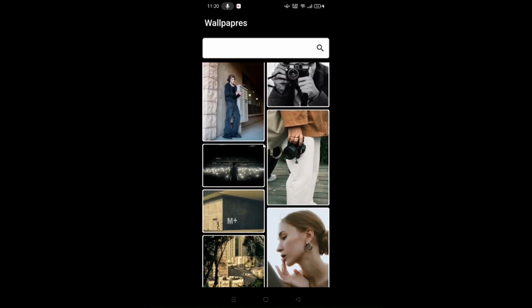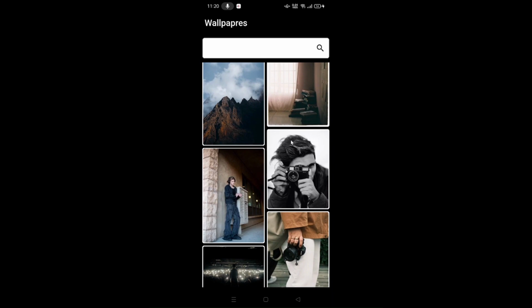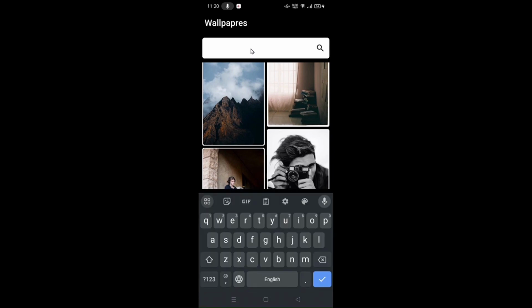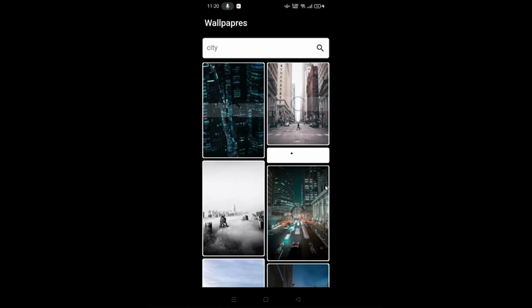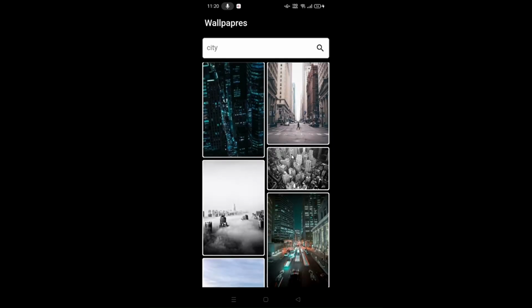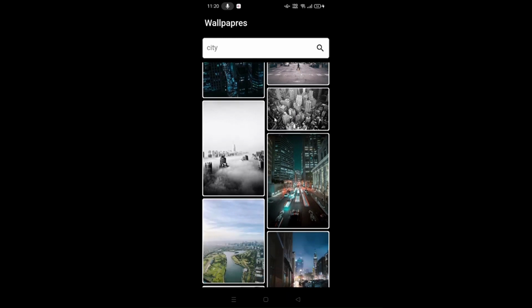This is our wallpaper app. Let's search something. It is currently accessing images from the Curated endpoint, and let's type something here. Well, let's search for city. Search. It's loading. It's downloading images. Here it is, beautiful images of city.